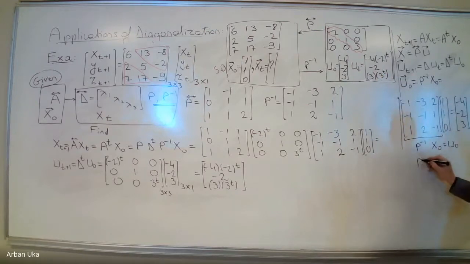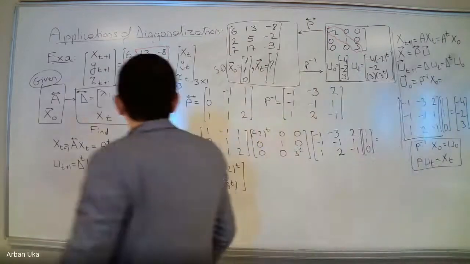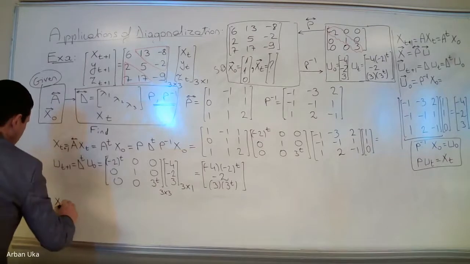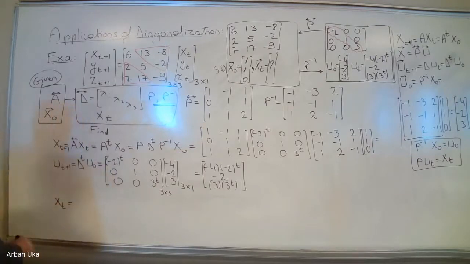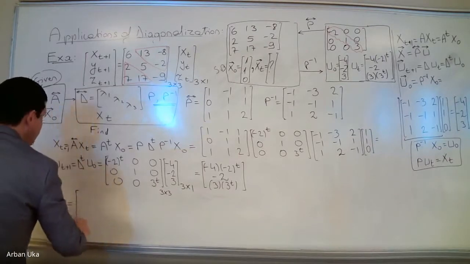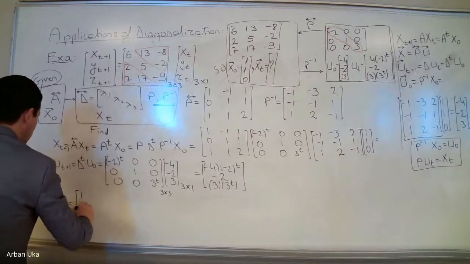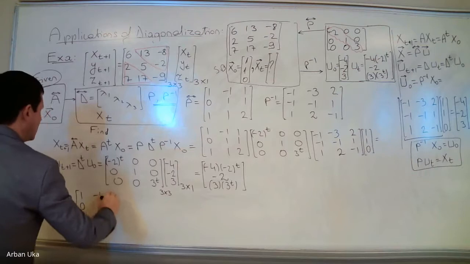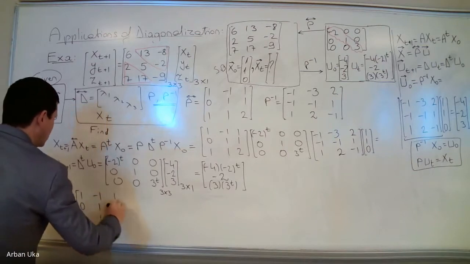And now we're going to do the other. We're going to say P times ut will be equal to xt. Okay, so this is how we move from one side to the other. And here, let's see the answer, which is going to be xt. This is equal to P times the matrix 1, 0, 1, 1, 0, minus 1, 1, 1, 2.